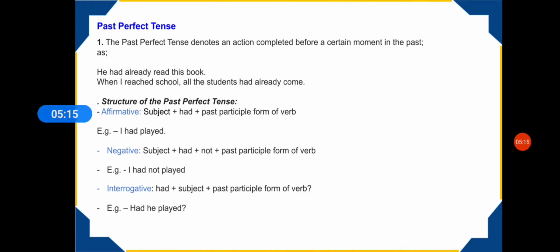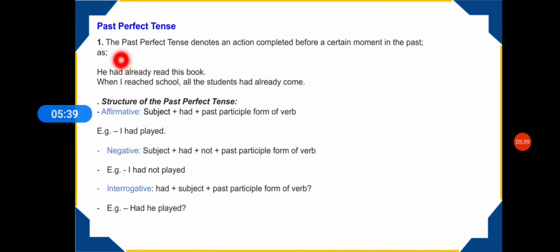Now we are going to talk about past perfect tense. What is a past perfect tense? The past perfect tense denotes an action completed before a certain point or a moment in the past. For example, he had already read this book. When I reached school, all the students had already come.